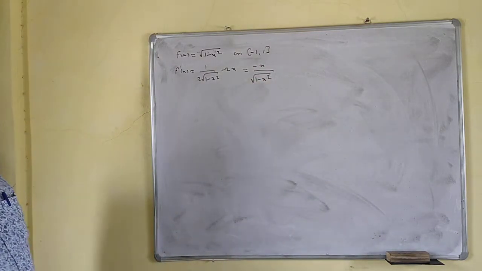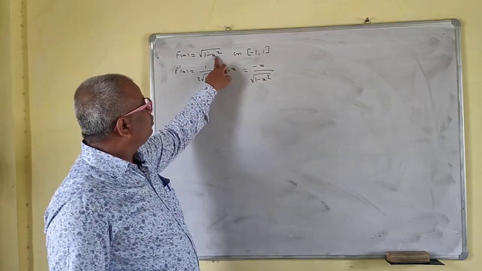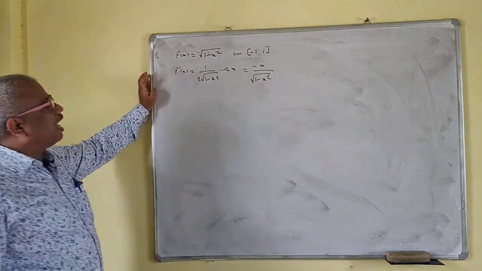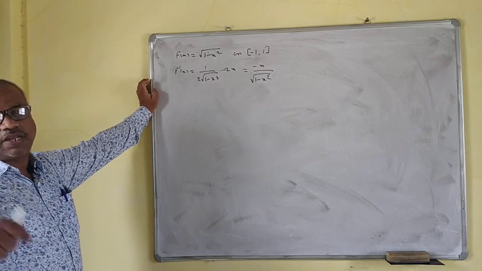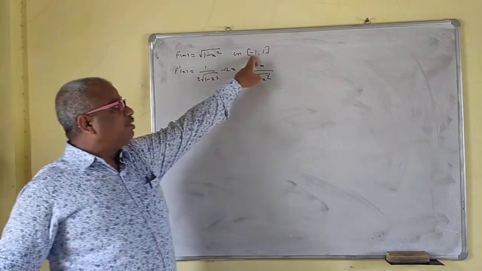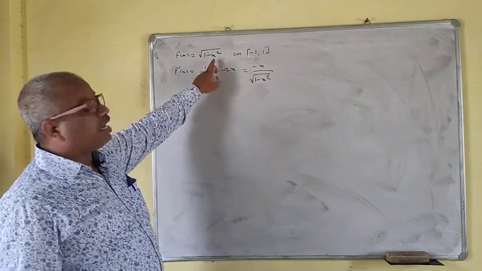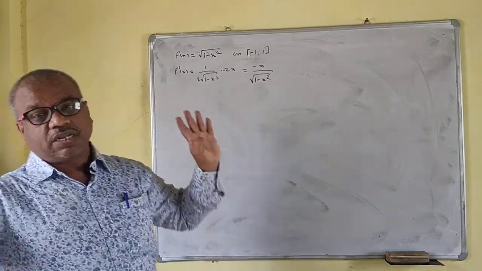Now see the interval. If your x lies between minus 1 and 1, then 1 minus x square is positive. If your x lies outside this interval, then the function will not be continuous, because there are chances of getting a root of a negative number, and the root of a negative number does not exist.